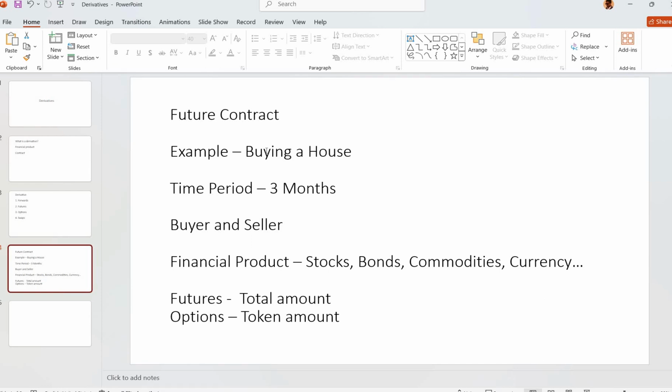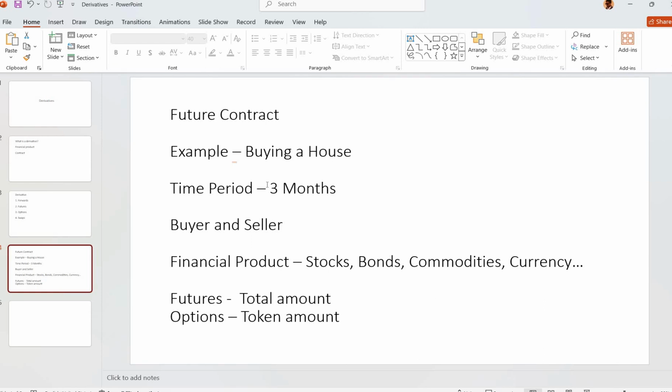Firstly, what is a futures contract? It is a contract between a buyer and seller. For example, buying a house. According to the market value, a contract is made between a buyer and seller to buy the house after 3 months. So here a contract is built between a buyer and seller for a future transaction. If the market value of the house increases, still the seller has to give a fixed price which is mentioned in the contract. And vice versa, if the market value of the house decreases, still the buyer has to pay the fixed price mentioned in the contract. So here buyer and seller are participating in a future event.